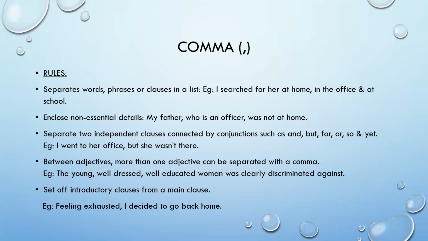So the main part could be separated by a comma from the other part of the sentence. For example, feeling exhausted, I decided to go back home. Feeling exhausted is the main clause we see here in this sentence.